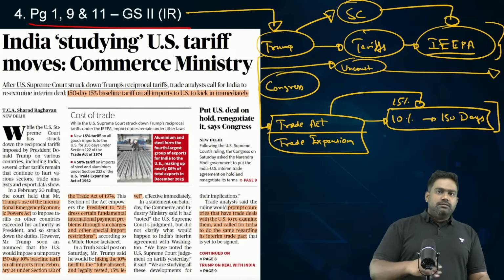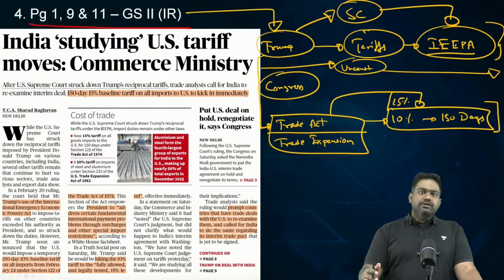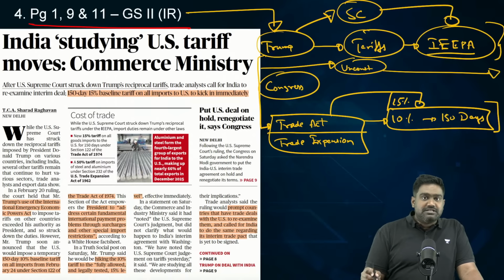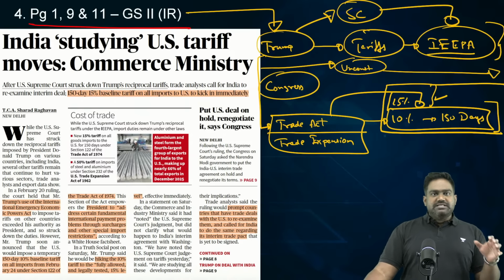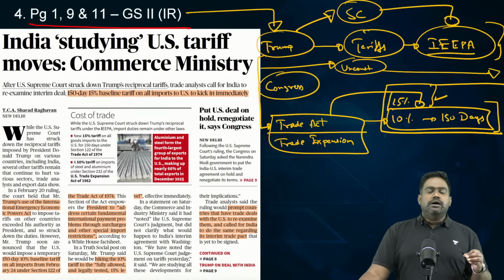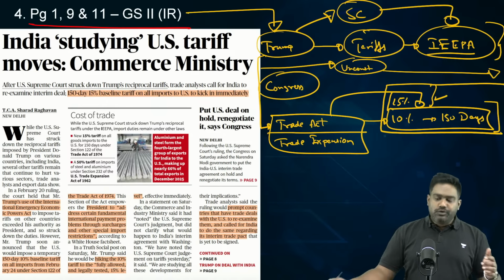For some reason, the US officials didn't think of this. So first, Trump announced a 10% tariff, and within 24 hours, they reversed and changed it to the maximum limit which is allowed, that is 15%. So yesterday we discussed that Trump has now signed an order under the Trade Act for 10% tariffs. Now this has increased to 15%, which is the maximum allowed limit under the Trade Act, and it will continue